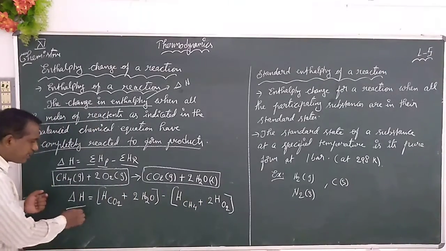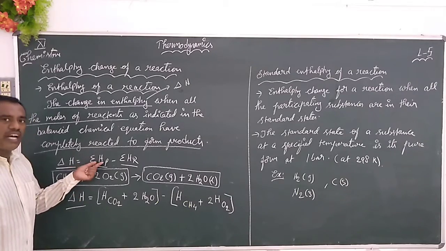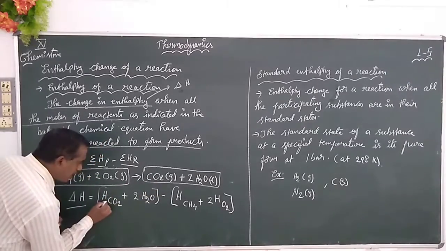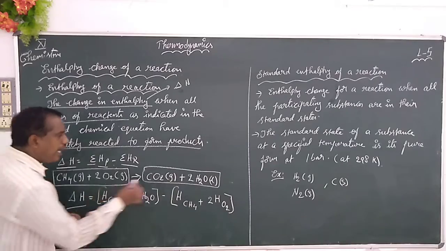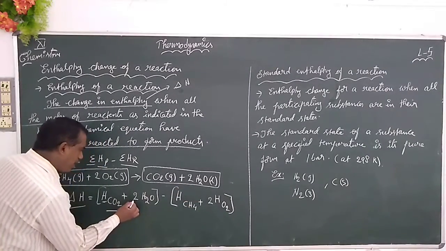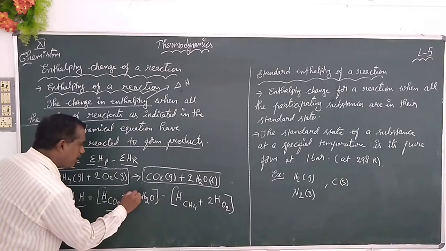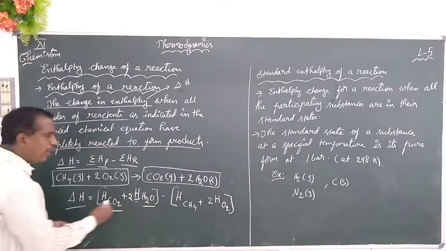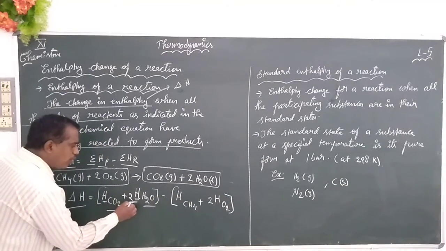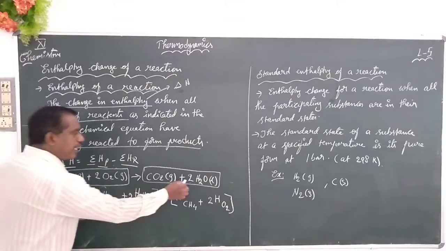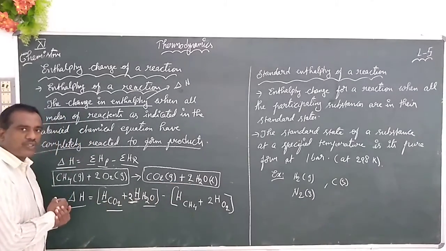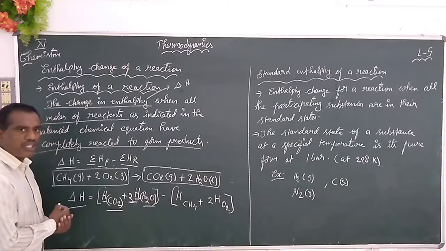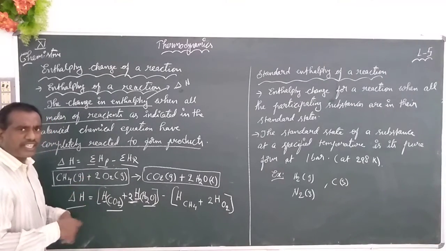How do we calculate the change in enthalpy for this reaction? The total enthalpy of the products: the products are carbon dioxide, so the enthalpy of the carbon dioxide, and 2 moles of water, so 2 times the enthalpy of water. How many moles of water have formed? 2 moles of water have formed. So you multiply the coefficient by the enthalpy, and the water is mentioned in the subscript. Here, carbon dioxide we can also mention in the subscript.